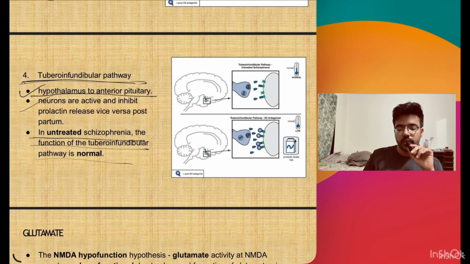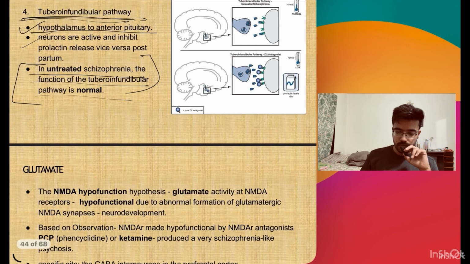There is a tuberoinfundibular pathway from the hypothalamus to the anterior pituitary, and in untreated schizophrenia, the function of the tuberoinfundibular pathway is surprisingly normal.